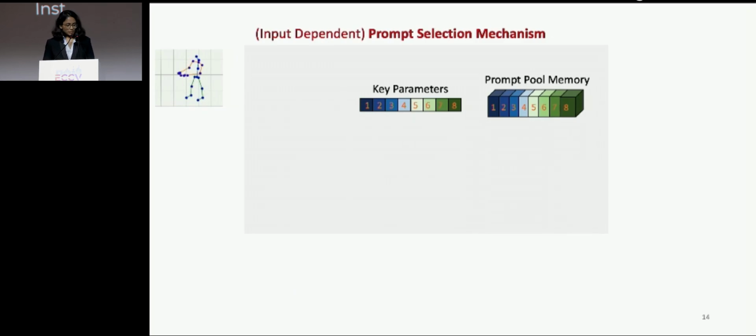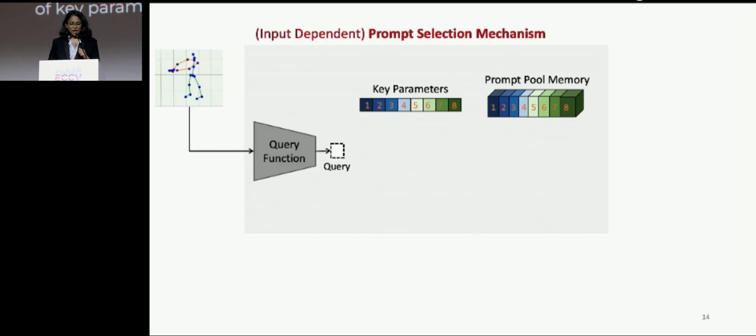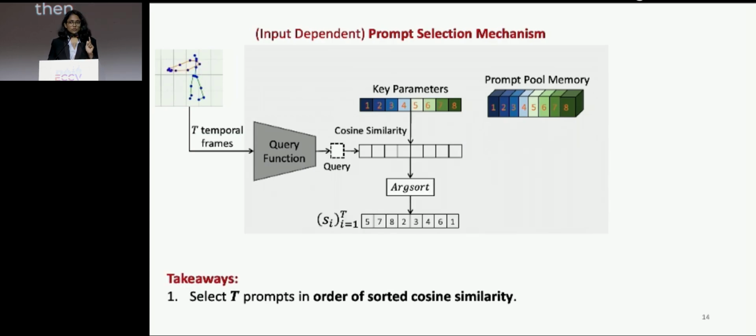In our prompt selection mechanism, we have a pool of prompts, which is like a memory pool. For each input instance, we want to select the relevant set of prompts from this pool. So we construct a set of key parameters corresponding to the prompts, and we get an input condition query, with which we compute a cosine similarity to find the relevant prompts. The query-key cosine similarity is then sorted, and we select the top t indices from this.